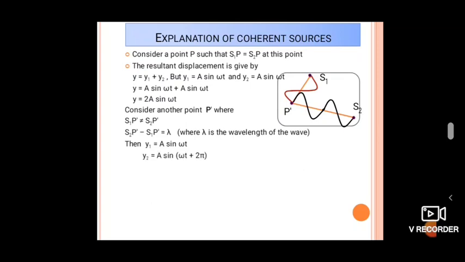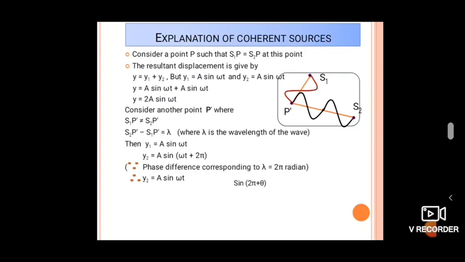Then our y2 is not equal to a sin omega t, it is a sin omega t plus 2 pi. 2 pi is the phase difference corresponding to lambda. Lambda means one full wave, which is 2 pi radian. Therefore, our y2 is equal to a sin omega t. How are you getting y2 equal to a sin omega t? Just observe here that y2 is equal to a sin omega t plus 2 pi.